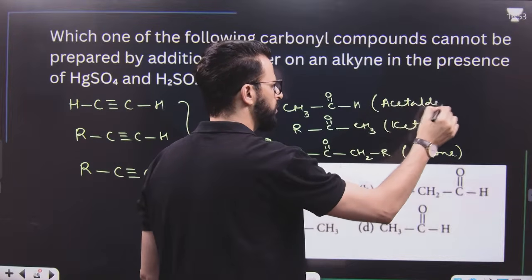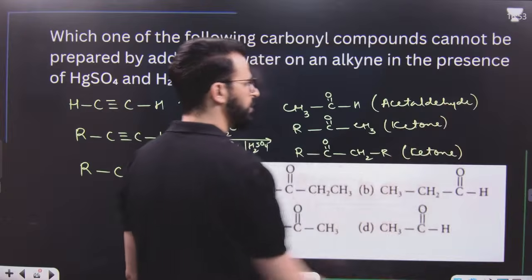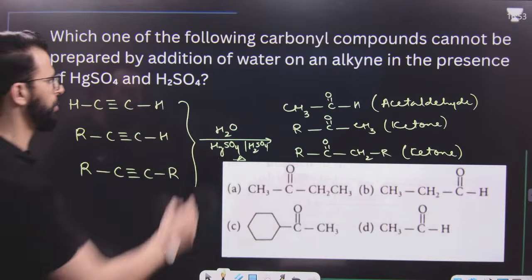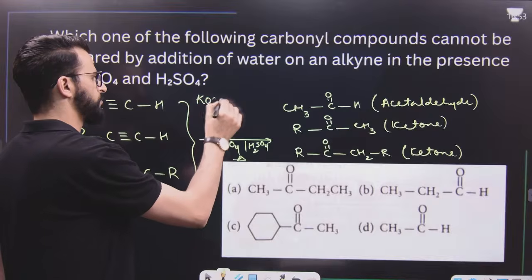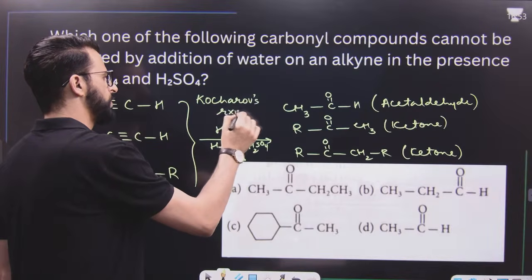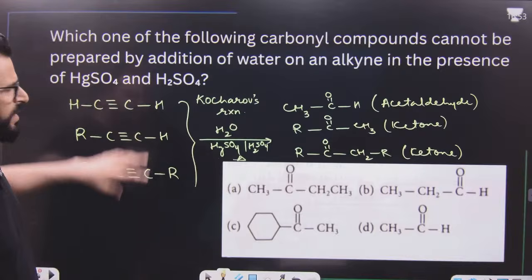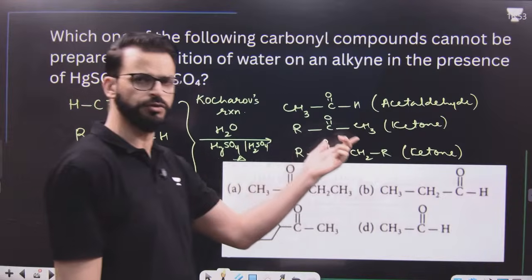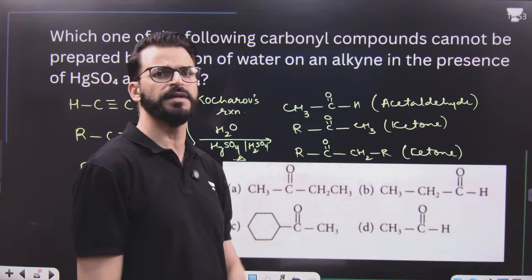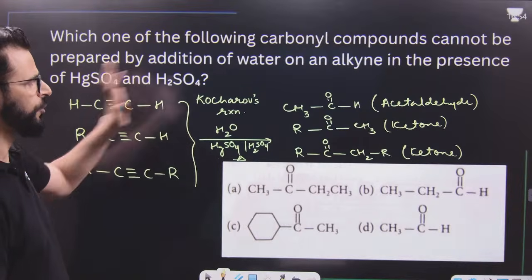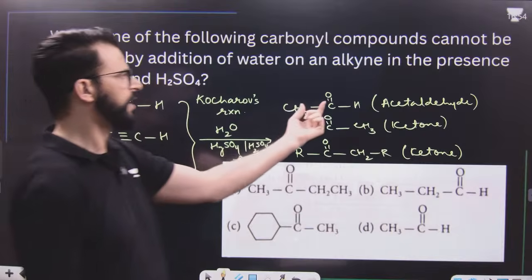So remember it forever: whenever any type of alkyne undergoes hydration, known as Kucherov's reaction, it generally forms a ketone, or it can form an aldehyde, but the only aldehyde formed during hydration of an alkyne is ethanal.